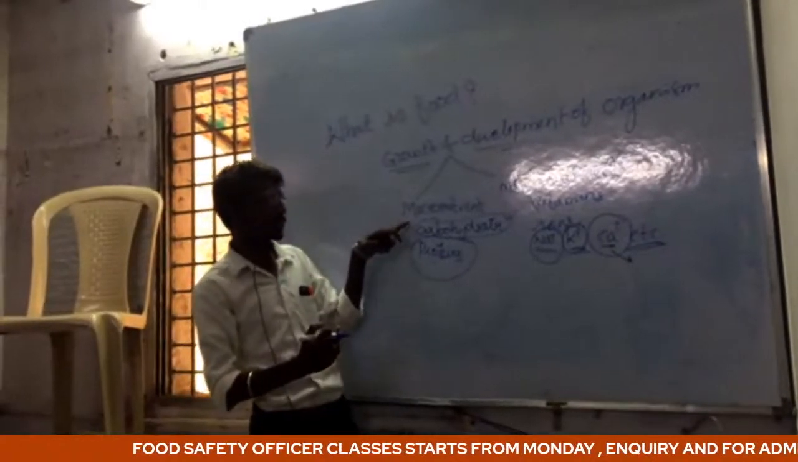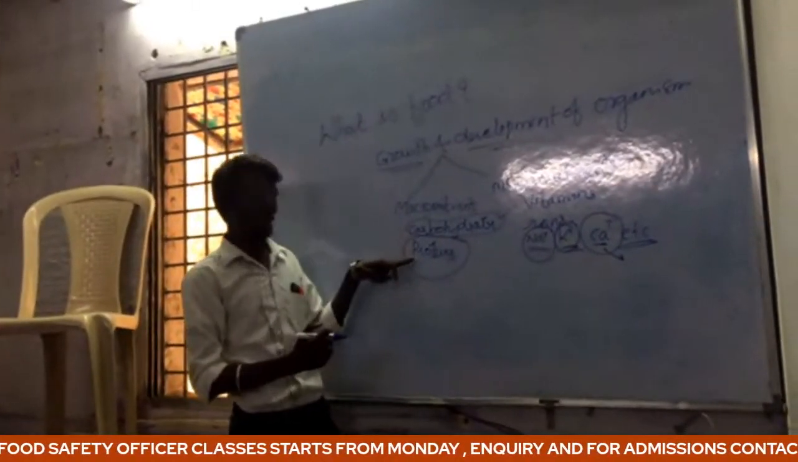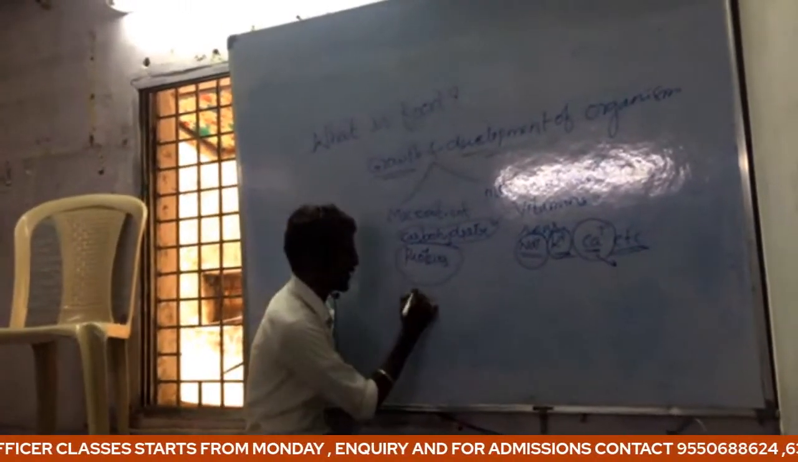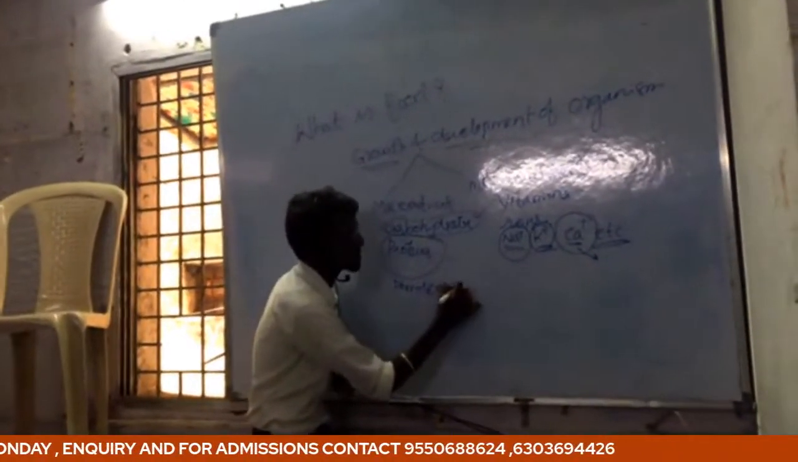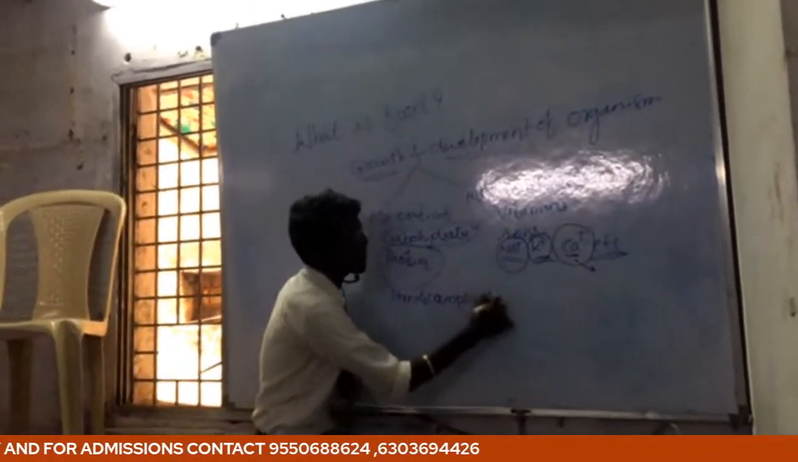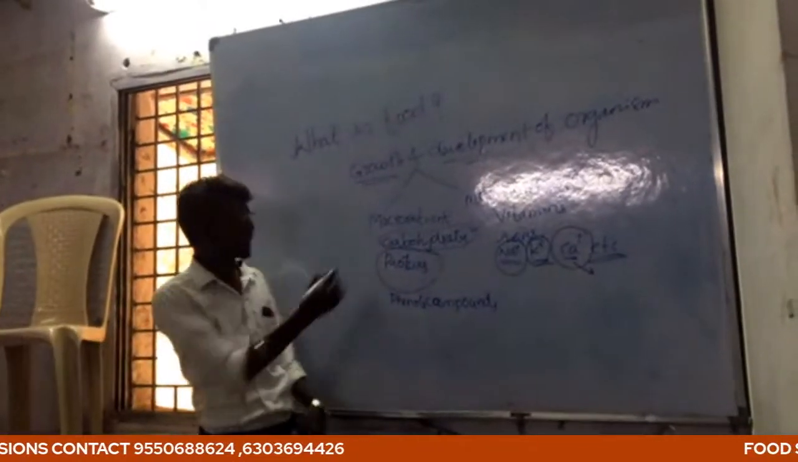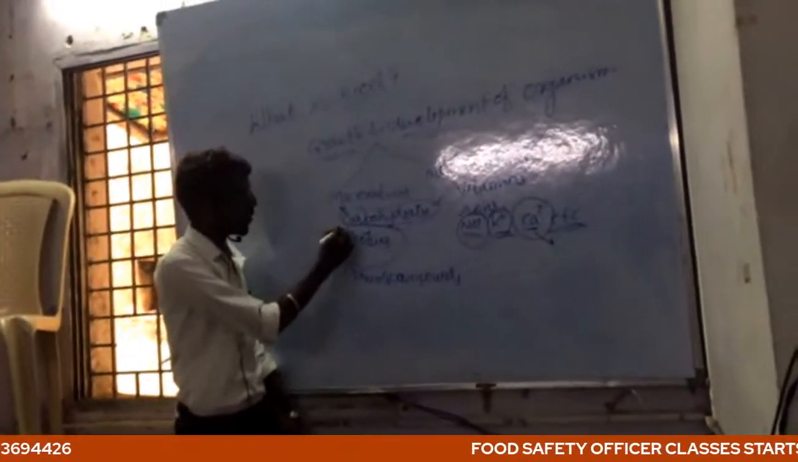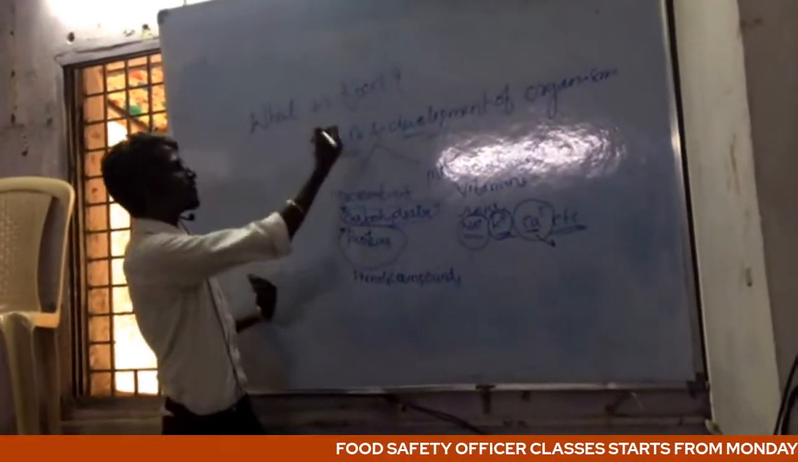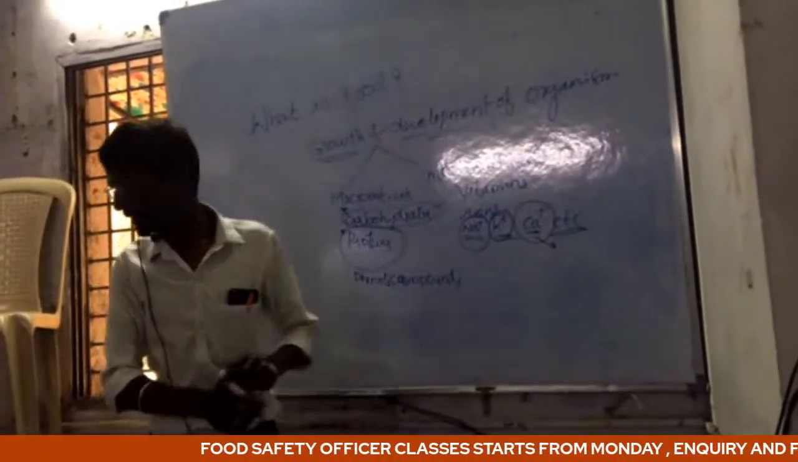Then coming to macronutrients: carbohydrates and proteins, and phenolic compounds, etc. There are many more, however these two are the more important. So then we will go with carbohydrates.